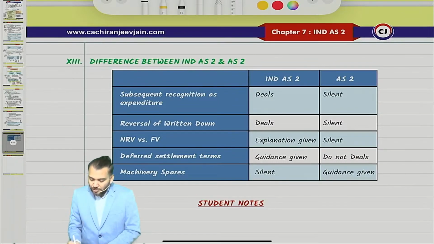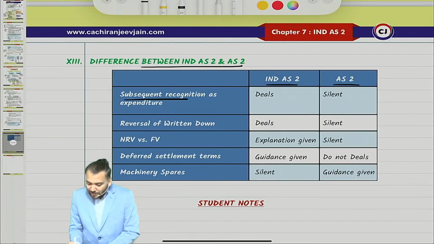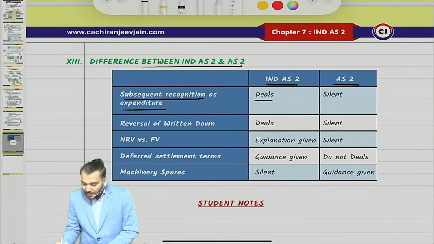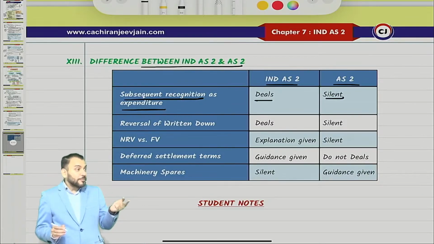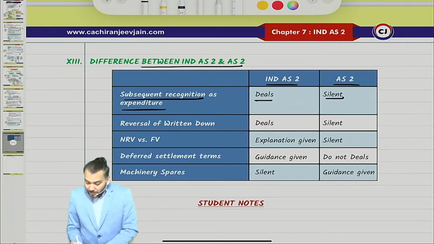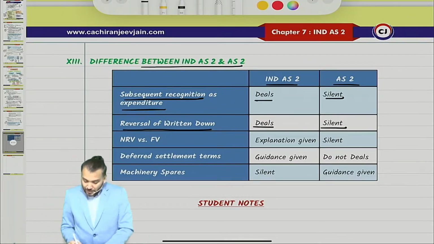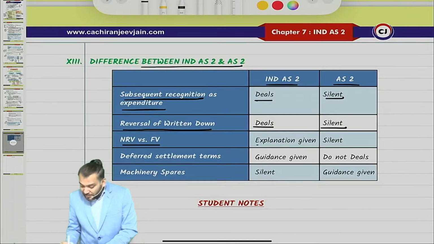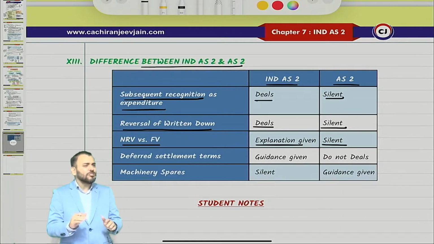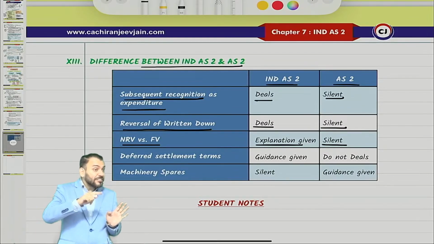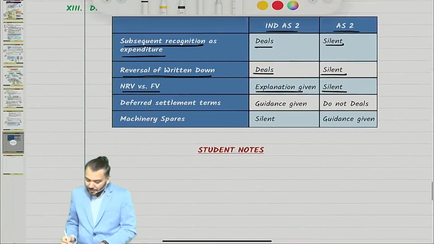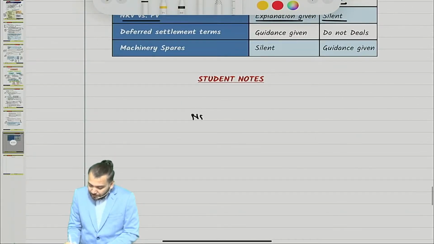Let us do the difference between Ind AS 2 and AS 2. Subsequent recognition of expense: Ind AS 2 deals with it, AS 2 is silent. Reversal of write-down: Ind AS 2 deals with it, AS 2 is silent, already I have said. NRV versus fair value: explanation is given in Ind AS 2, and AS 2 is totally silent about fair value. Ind AS 2 has explained that both are different.